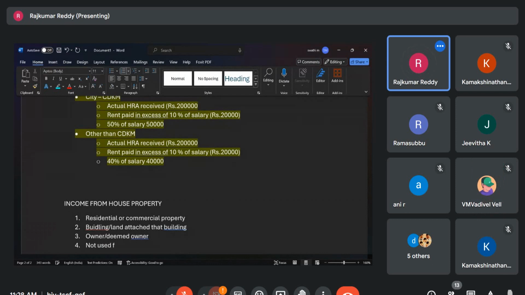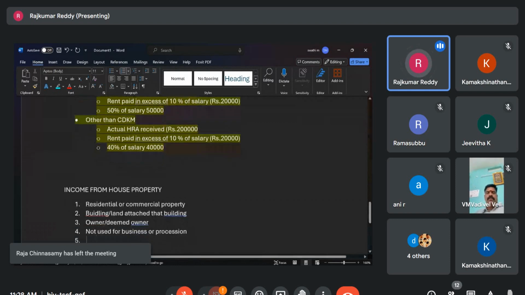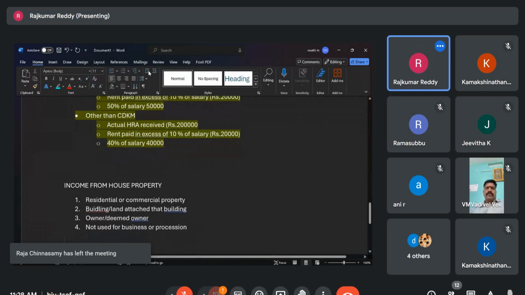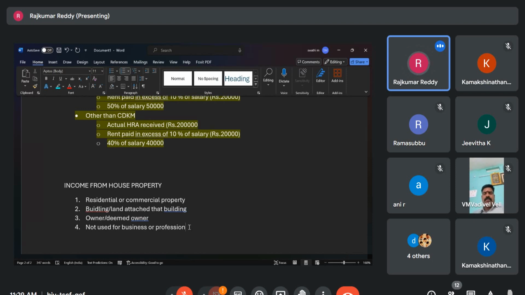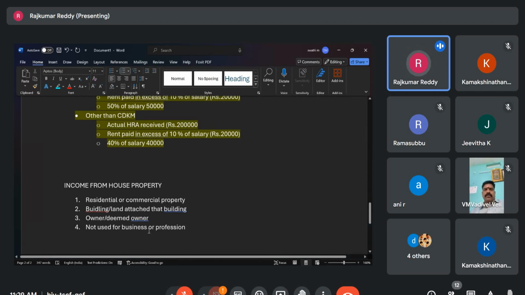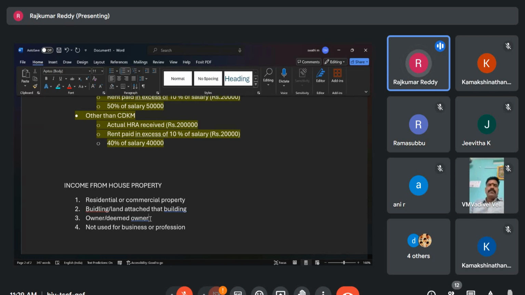Not used for business or profession. Like you may be having a property, but you are using it for your office purpose. Then that property is not considered for house property purposes. So these conditions must be satisfied. There must be a building or land attached to that building, and that must be a residential or commercial property, and the assessee must be the owner or deemed owner of that property, and that property is not used for business or profession.